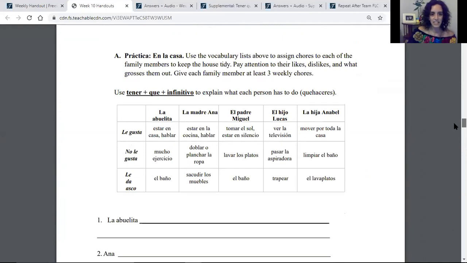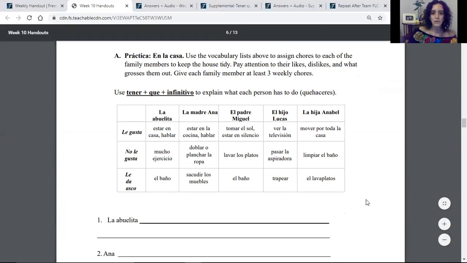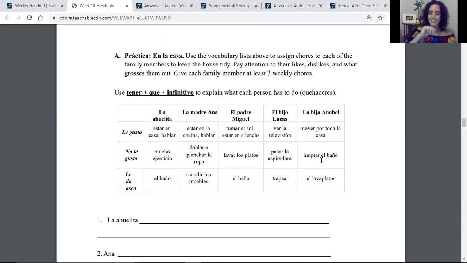And then an activity here, en la casa. So using that vocabulary above, we're going to assign chores to each of the family members to keep the house tidy. But we want to pay attention to their likes, their dislikes, and what grosses them out. We want to be considerate. So to divide up all the chores, we should give each family member 3 things to do, okay?